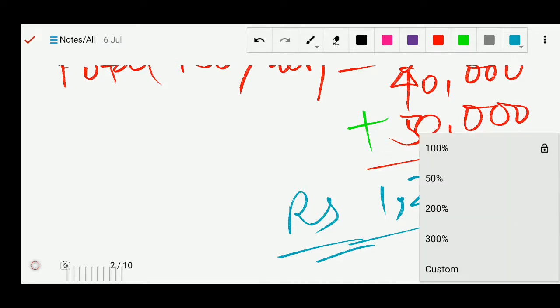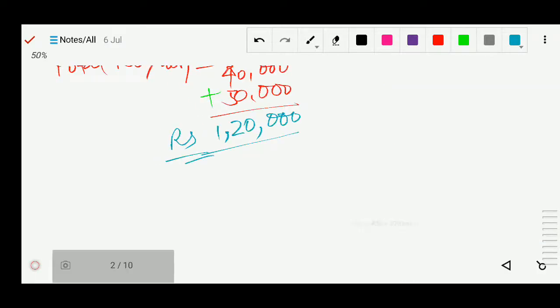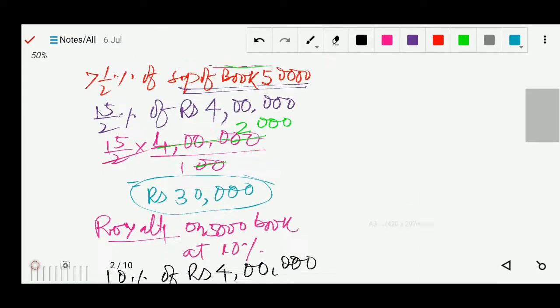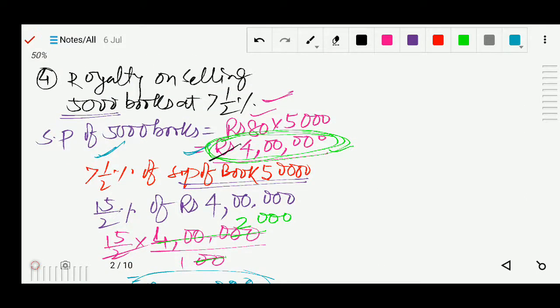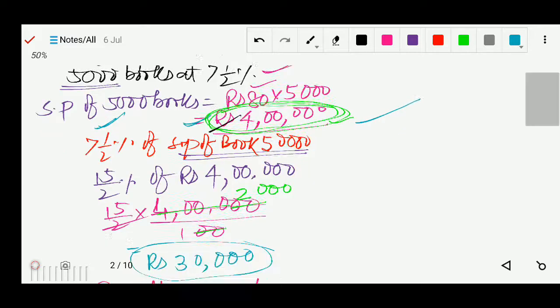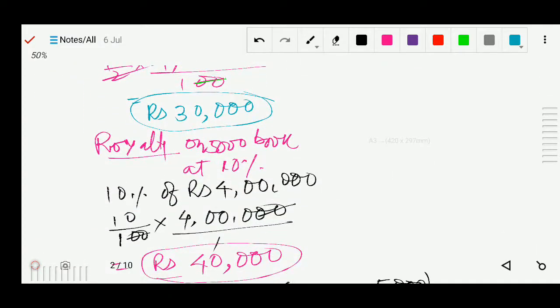So you can see here how we have solved. First of all, we found the selling price of 5,000 books, which was 4 lakh. The cost of each book is given as 80 rupees, so we multiplied. Then the royalty at 7.5%, then the royalty on the same number of books.